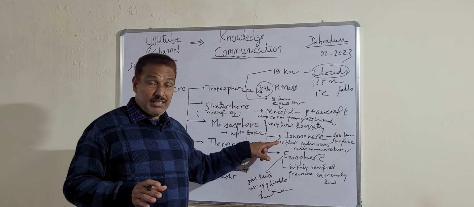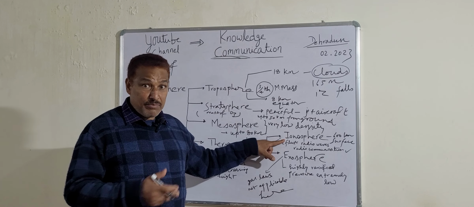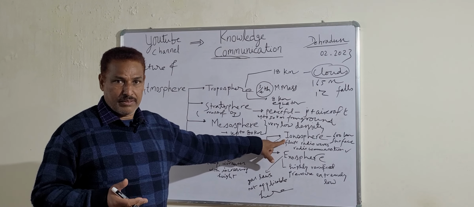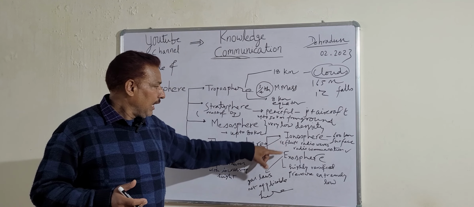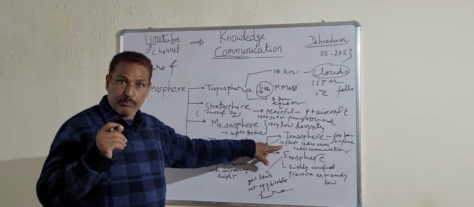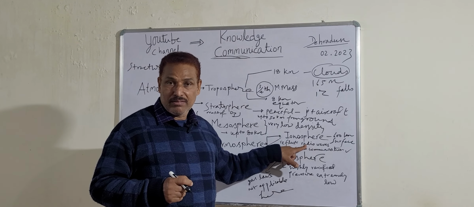And what is the significant factor about the ionosphere? As the name suggests, it contains ions. There are numerous ions, and that makes it capable of reflecting radio waves.